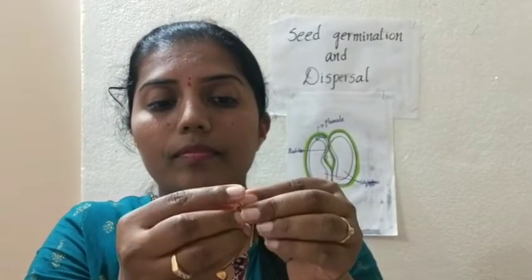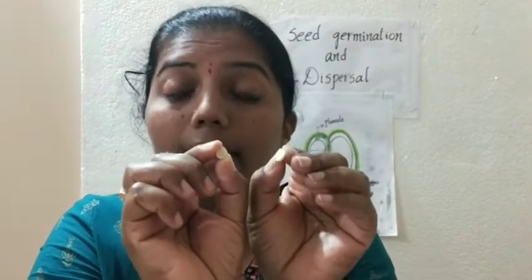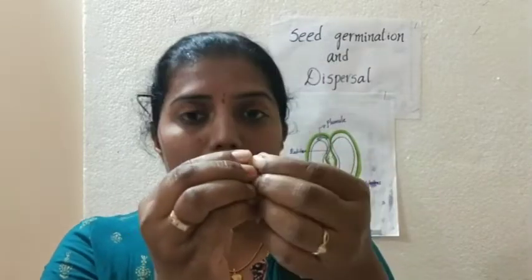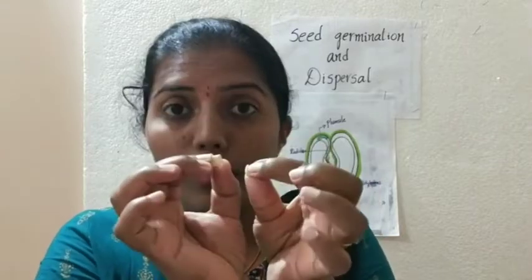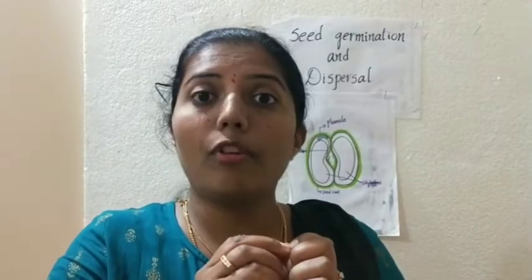Cotyledons. Yes. These are the cotyledons, and they look like leaves. These cotyledons will store food inside them, the food which we are eating also. The food which is stored in them is in the form of starch.